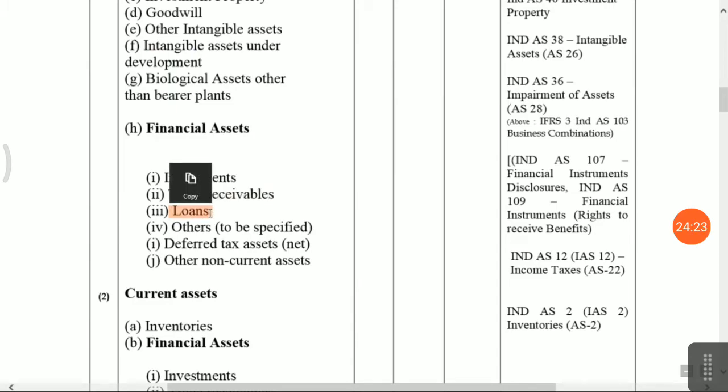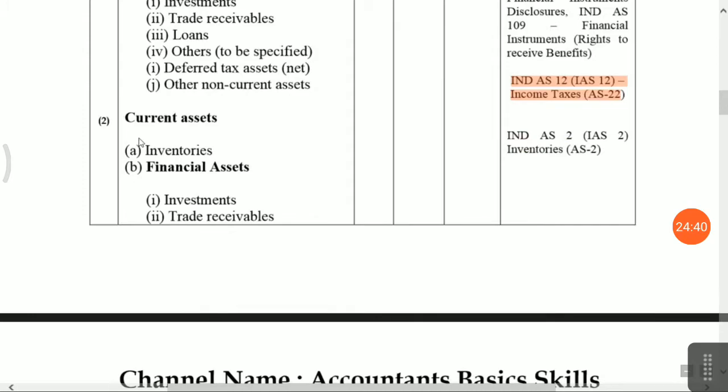You have to apply the amortized cost concept, fair value through other comprehensive income, and fair value through profit and loss, and you can classify the loans accordingly. Others are deferred tax assets and other non-current assets. For deferred tax asset, Indian accounting standard 12 is applicable. Now current assets. In current assets, inventory, Indian accounting standard 2, is applicable.